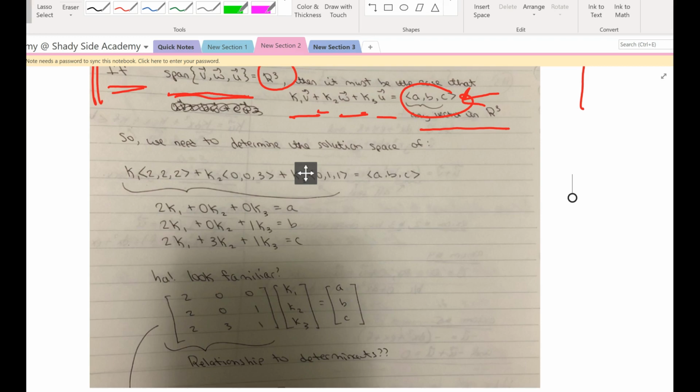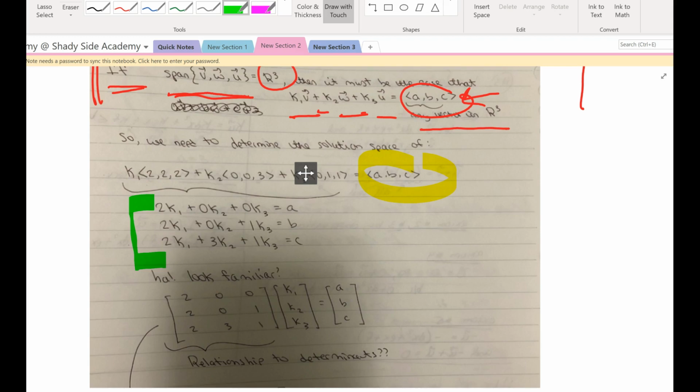K1 times vector u plus K2 times vector v plus K3 times vector w. Do there exist K1 and K2 and K3 such that I could add up these three, I can linearly combine these three and yield any vector in R3, 3 space? Okay, well, look what happens here. This just yields, oh my, a system of equations. Does that look familiar?